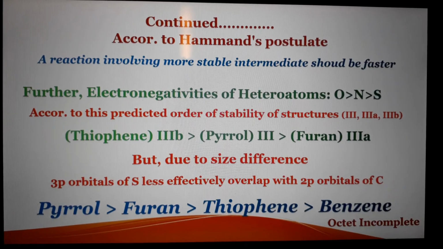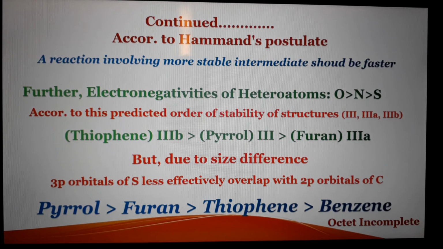According to Hammond's postulate, a reaction involving a more stable intermediate should be faster. So it will depend upon the electronegativity of the heteroatoms. Oxygen is more electronegative than nitrogen, than sulfur. So according to electronegativity, the predicted order of stability of the intermediate is thiophene more stable, than pyrrole, than furan.